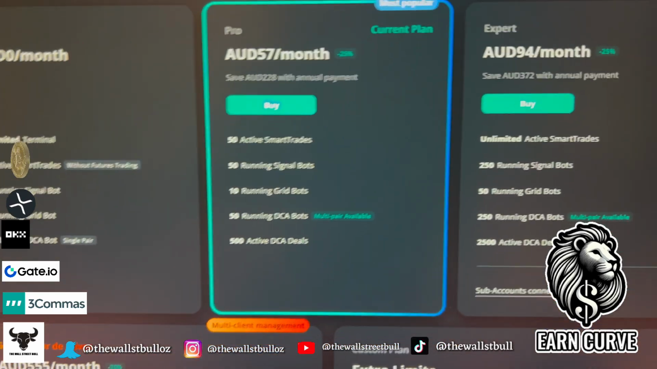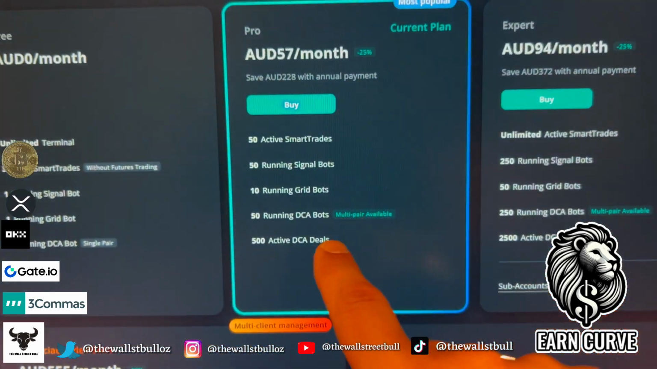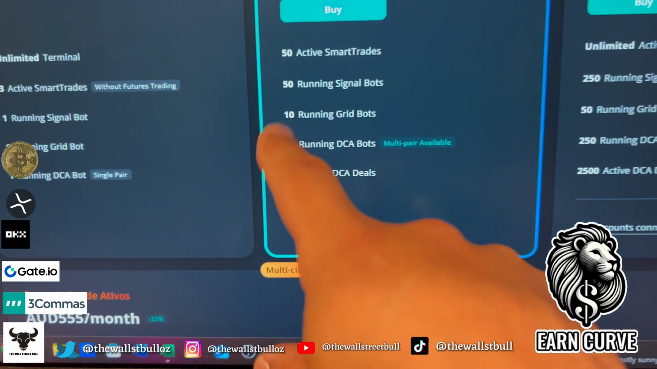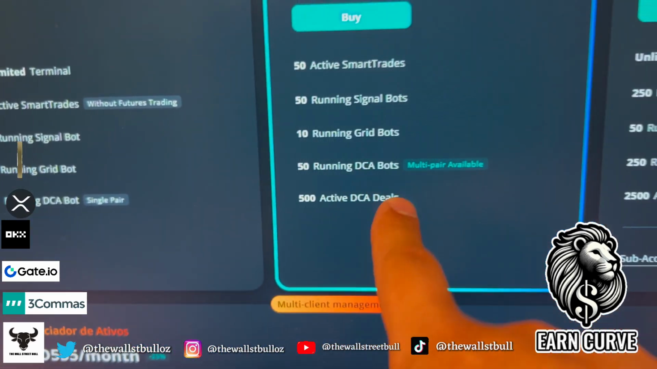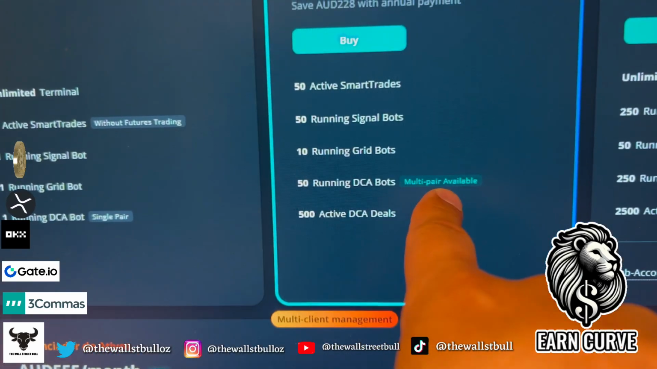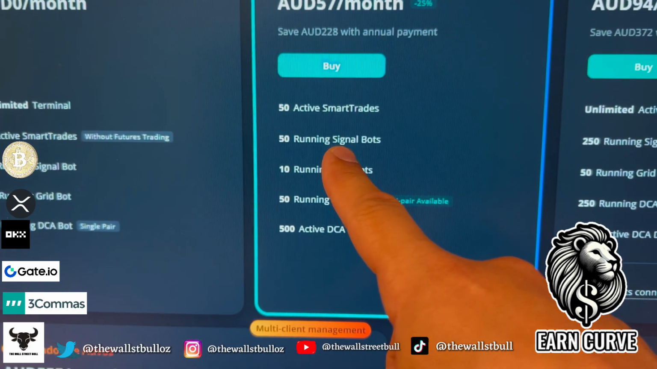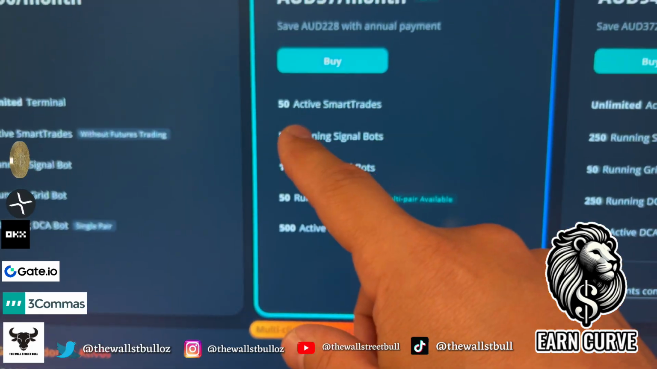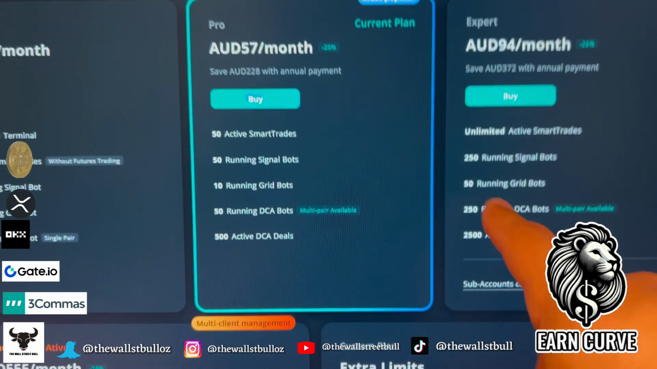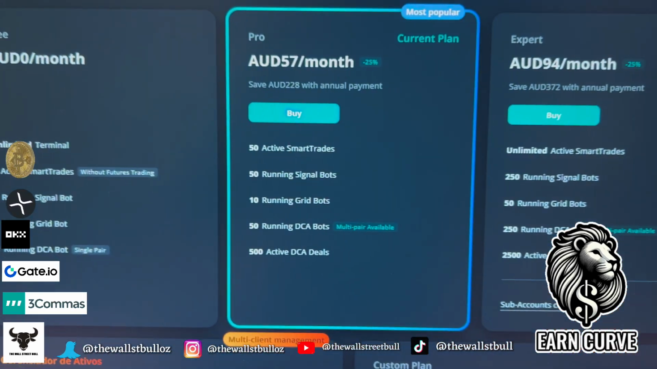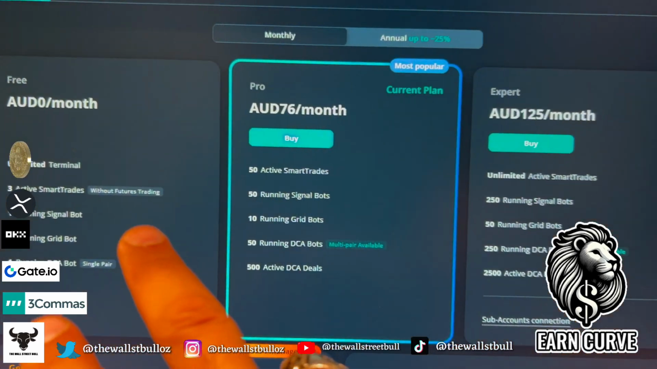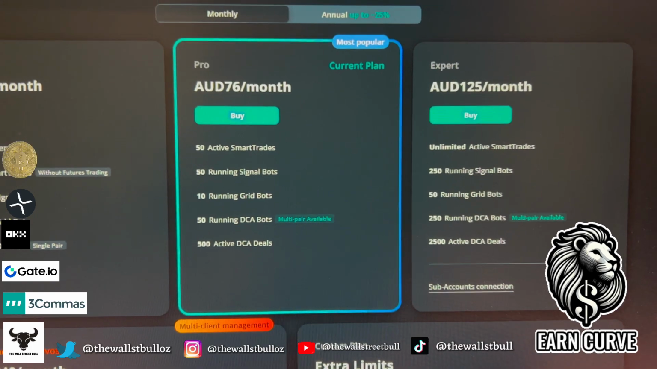That's pretty straightforward. Or you can use the Pro plan, which is what I've got. And again, you can run 500 dollar cost averaging deals, 50 running dollar cost averaging bots, which is just nuts. And again, multi-pair available, so you can trade multiple pairs, 10 grid bots, 50 running signal bots, and of course, 50 active smart trades, okay? Or the Expert plan is just whale territory right now, but it's up to you. Now, again, I'm using the monthly plan. It's $76 a month, and I've made that back tenfold already in the last day, which is insane.